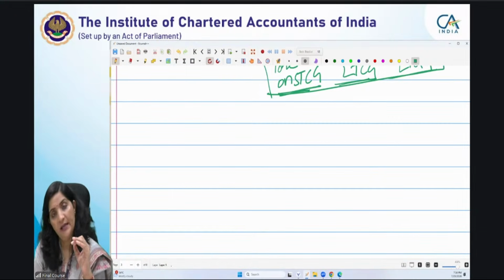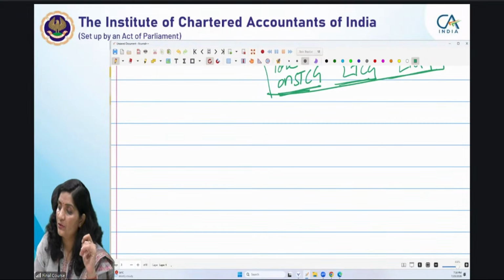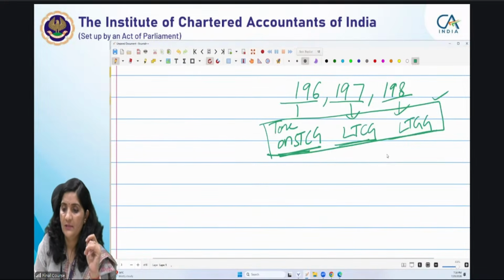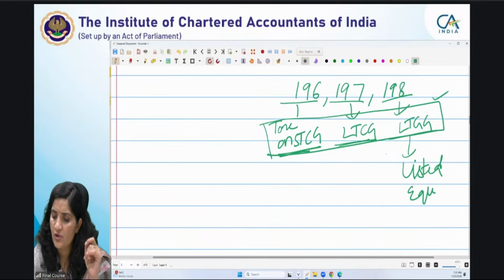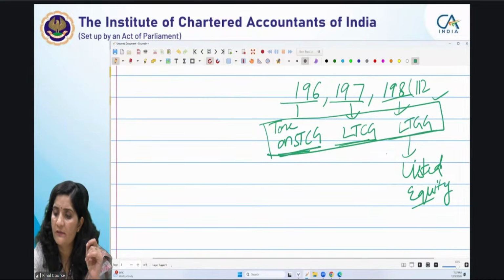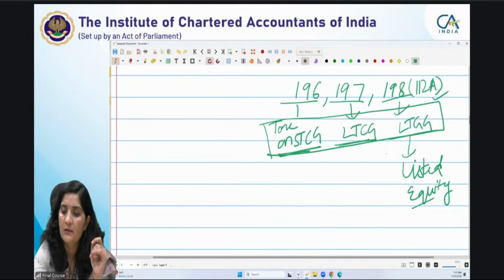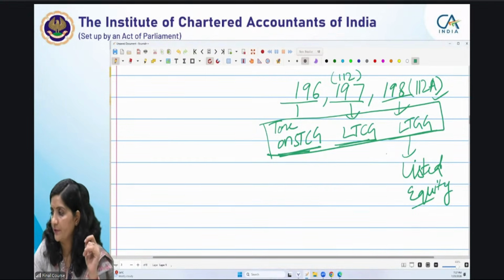197 and 198, yes, both are LTCG, but let me tell you, this is for your listed equity shares. जो आपको याद है 112, आपको 112 बोलेंगे तो आपको याद आ जाएगा, ठीक है? Listed equity shares or units of a business trust or equity oriented fund, right?